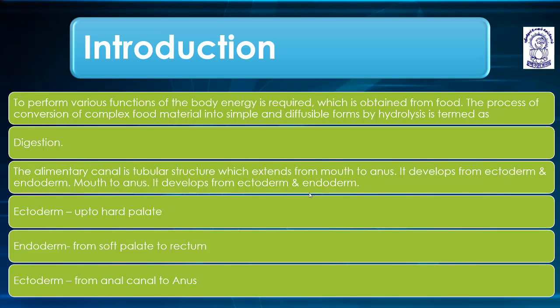So let's begin with the human digestive system, which consists of two main parts, that is the alimentary canal and the digestive glands. First we are going to start with the alimentary canal. To perform various functions of the body, energy is required, which is obtained from food. The process of conversion of complex food material into simple and diffusible form by hydrolysis is termed as digestion.